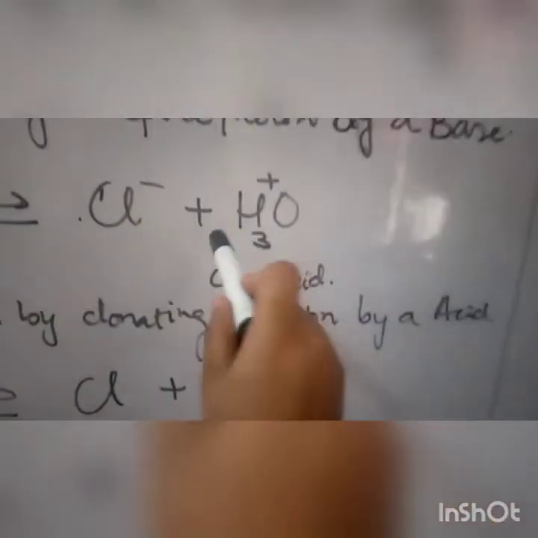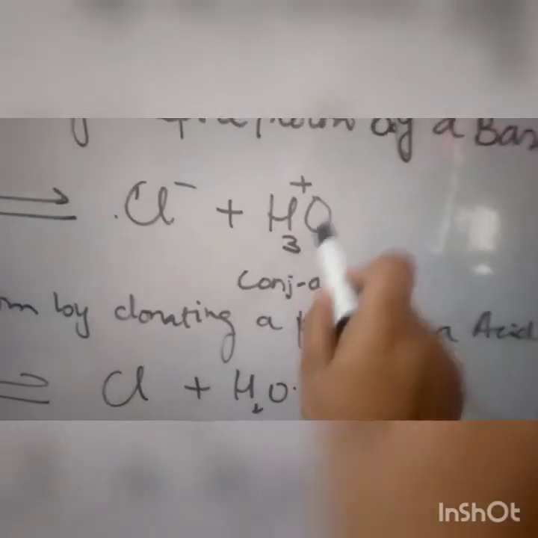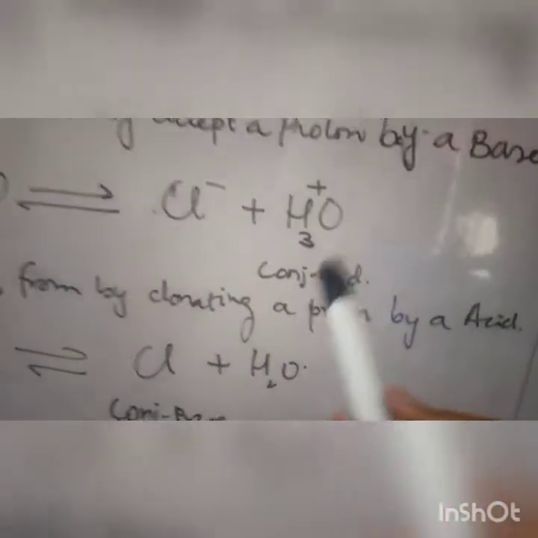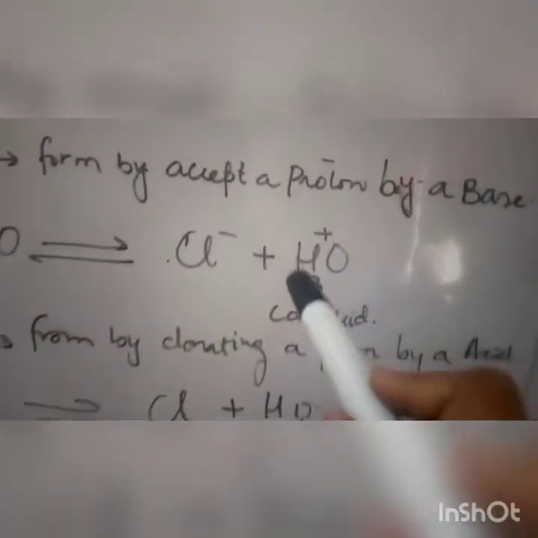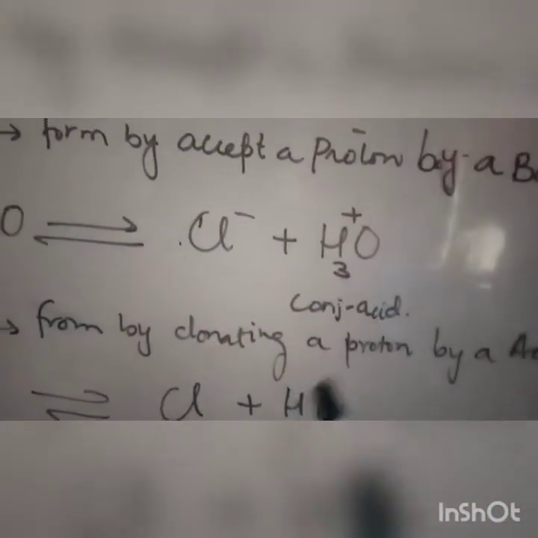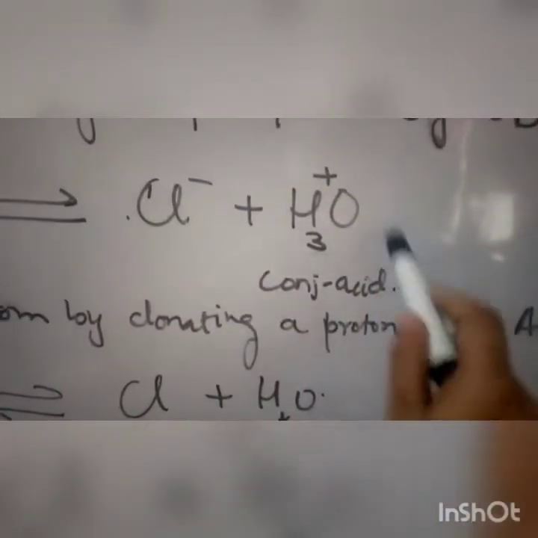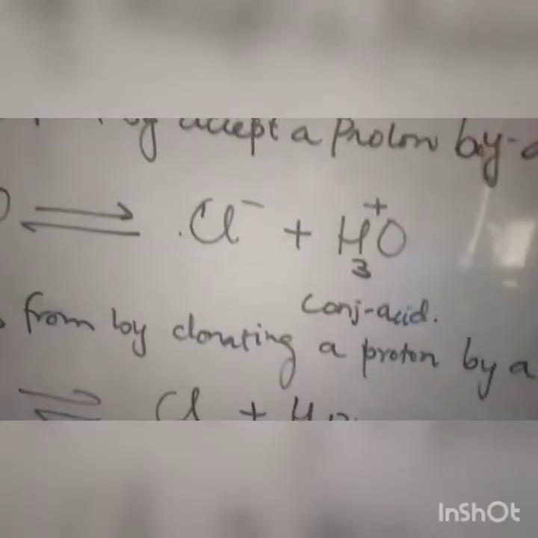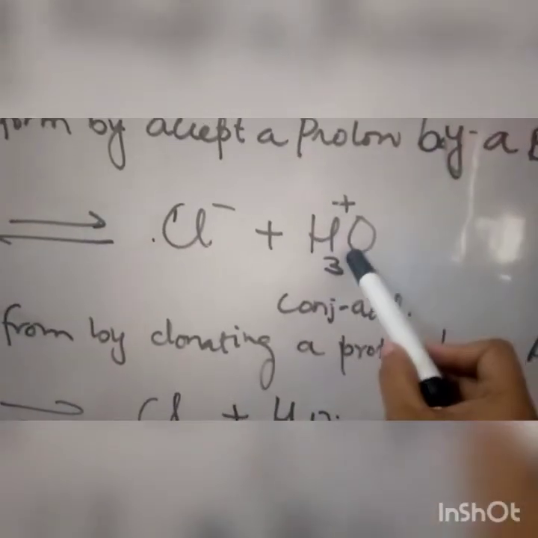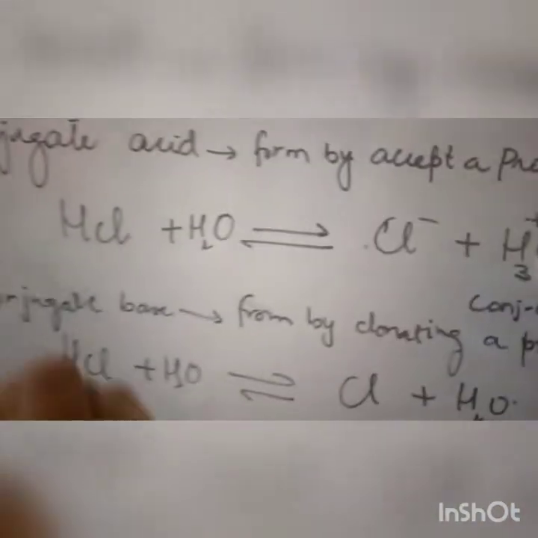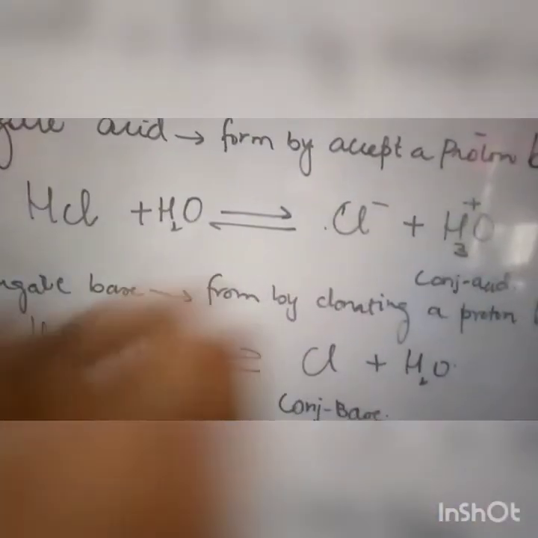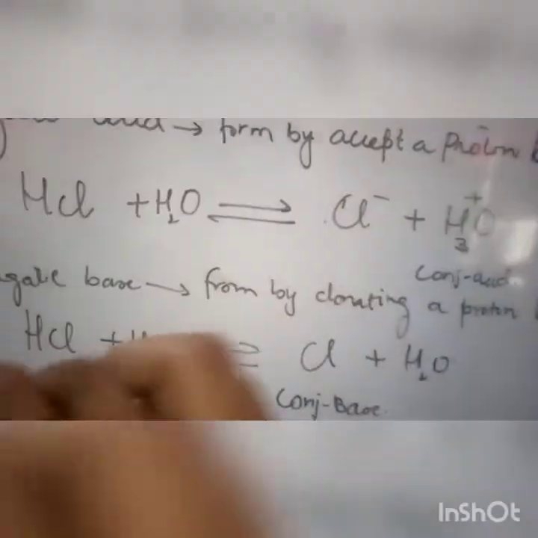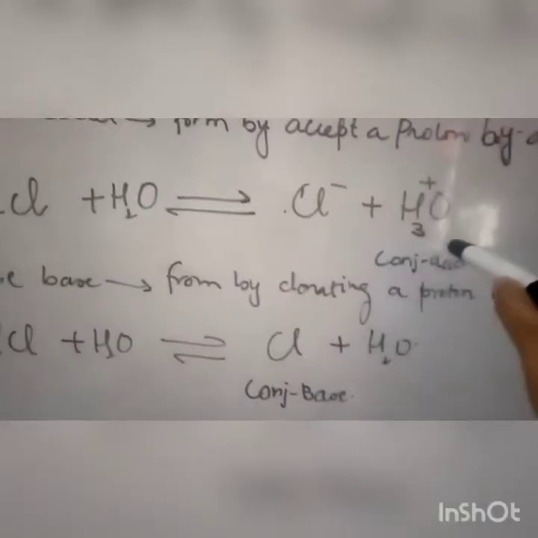and H2O. It means that H3O+ is now a conjugate acid because it accepts a proton by a base. When a base accepts a proton, what does it form? A conjugate acid. Now H3O+ has the capability to donate a proton again. So it is a conjugate acid. It forms by the acceptance of a proton. When a base accepts a proton from an acid, it is converted into a conjugate acid.